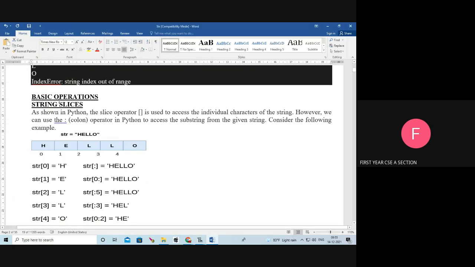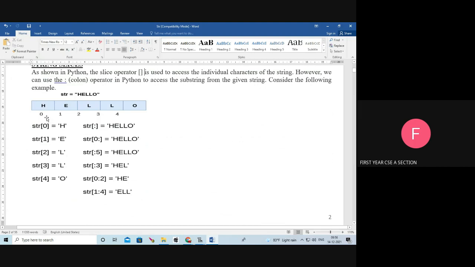Next we will see basic operations in the string. We are using the slice operator. What is the slice operator? The square bracket is called the slice operator. We are using the colon operator to access each element in the string. For example, this is hello. Here the index numbers are 0, 1, 2, 3, 4.